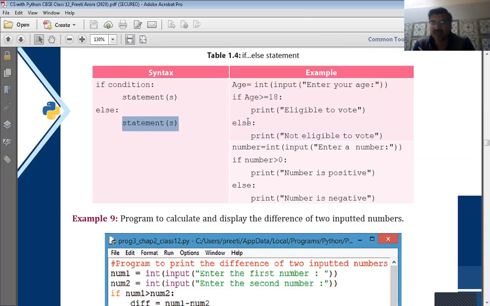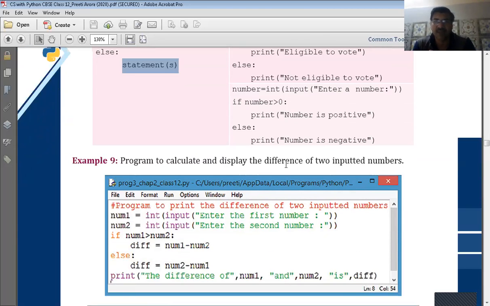That means if the condition is true, then statements written inside the if are executed, and if the condition is false, then statements written inside the else will be executed. So this is another construct, the if else construct. This also we have studied in class here.